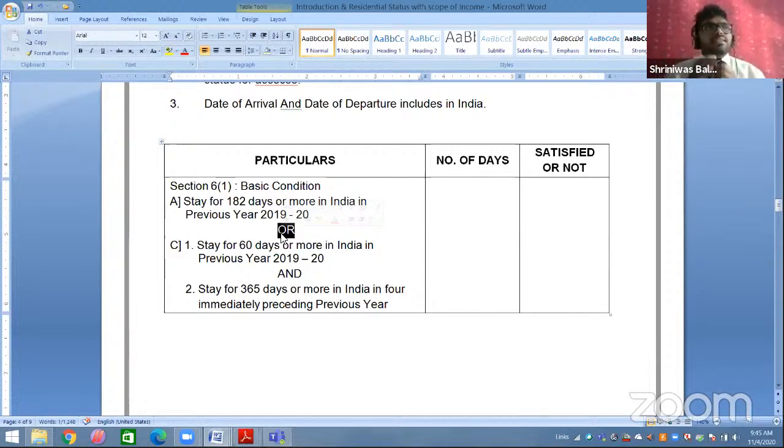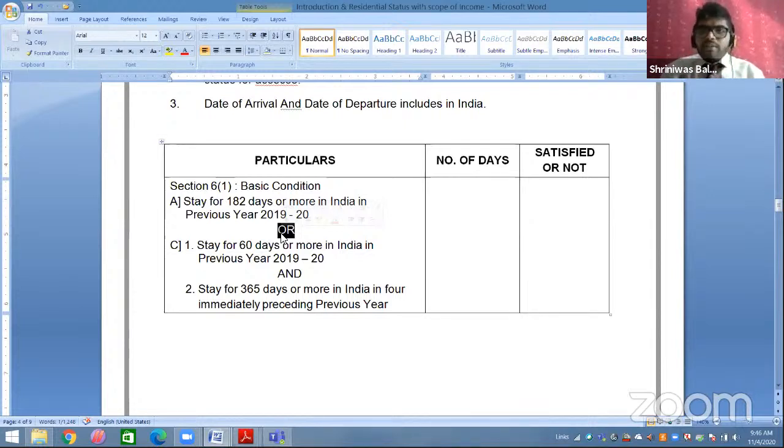If anyone is thinking, sir, why 182 only? Please take your calculator. How many days are there in a year? 365. Type 365, divide by 2. How much are you getting? You're getting 182.5. It means on an average, the income tax provision wants you to stay minimum half a year in India, that is 182 days. So 182 days or more in India in previous year 19-20. This is your point A.